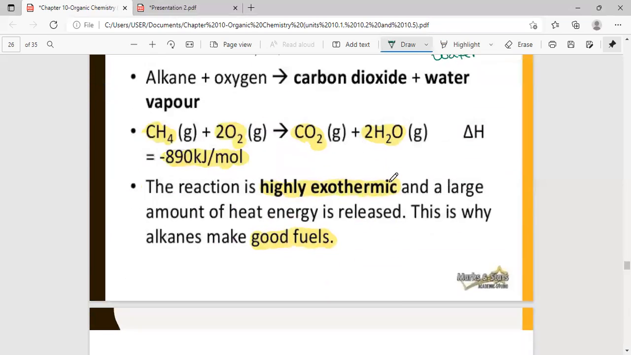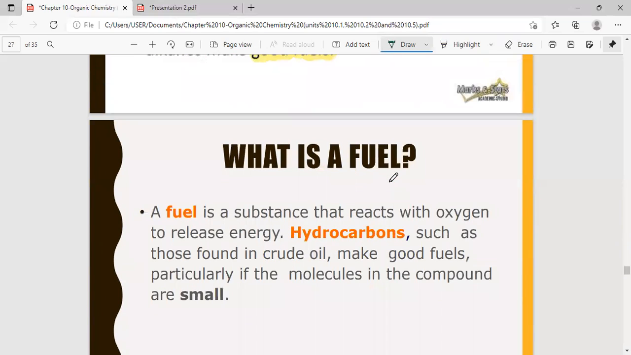Now let's look at a little bit of definition for fuels. What is a fuel? A fuel is a substance that reacts with oxygen to release energy. Hydrocarbons that you find in crude oil, crude oil is a mixture of hydrocarbons. The hydrocarbons make good fuels, especially if the molecules are small. So what is a fuel? It is a substance that reacts with oxygen to release energy.